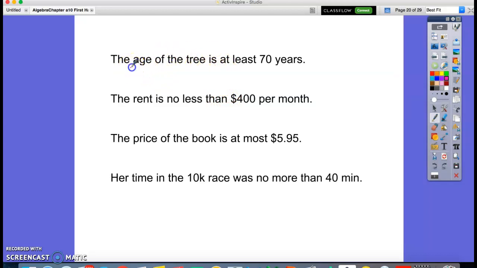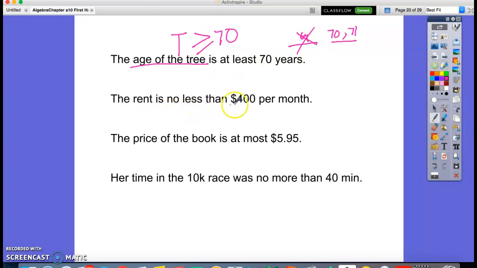So, the age of the tree. I'm going to take T as a variable to represent the age of the tree, which is at least 70. At least 70 means what? It can be 70, it can be 71, right? It cannot be 69. So at least means it starts at 70 or above. So it has to be greater than or equal to 70.